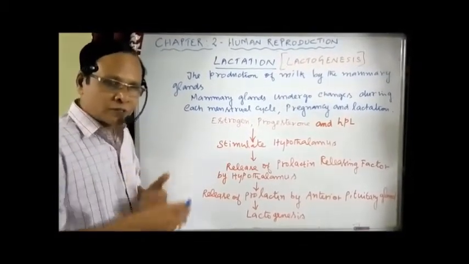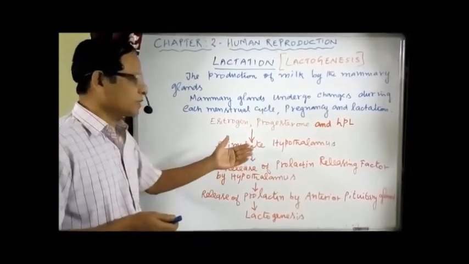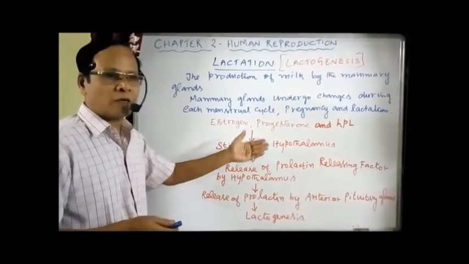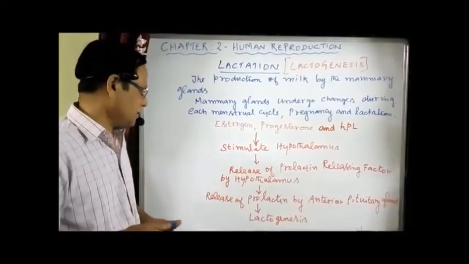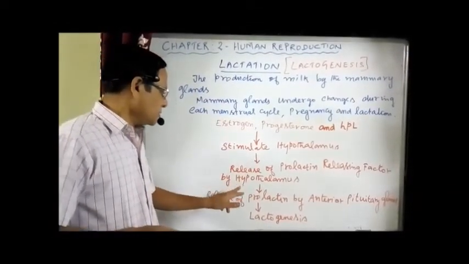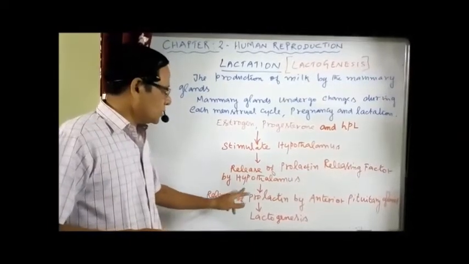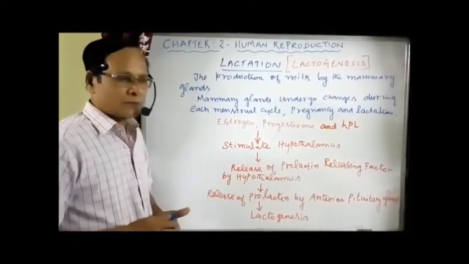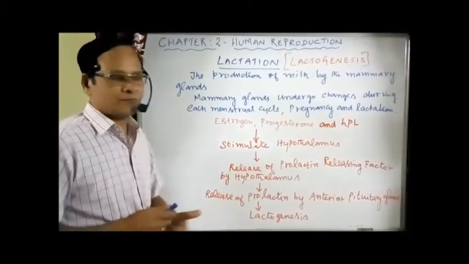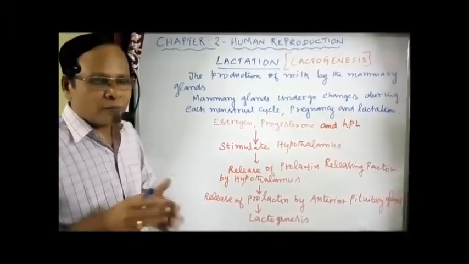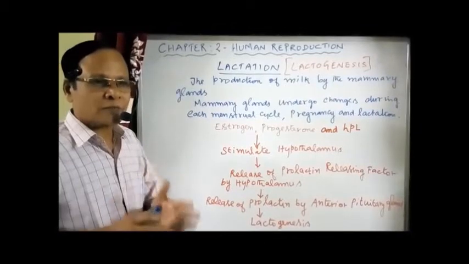Normally the anterior pituitary responds to the releasing factor because it is a controlling factor on the pituitary gland. We get different hormones controlled by the releasing factors. So the pituitary gland responds to the releasing factor for prolactin, so that it secretes and releases the hormone prolactin. That's the major hormone for the synthesis of milk.